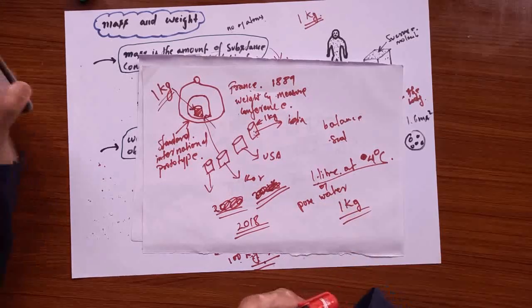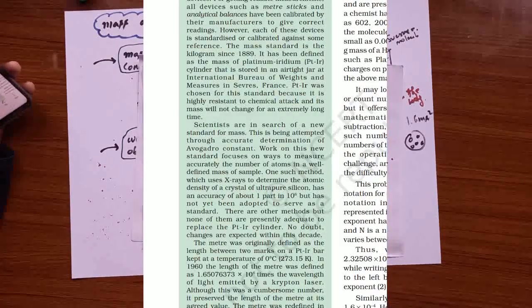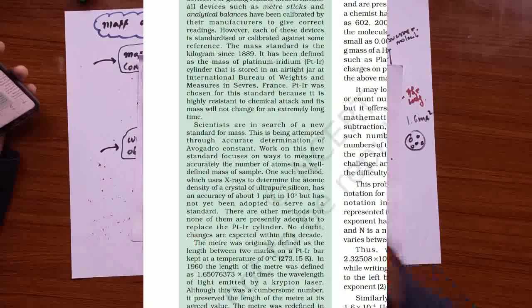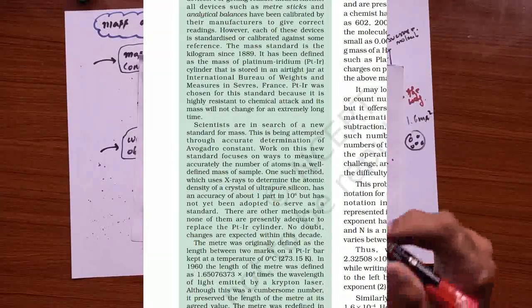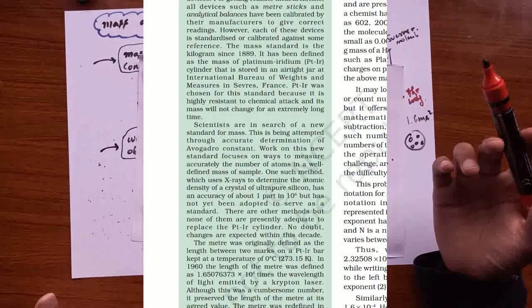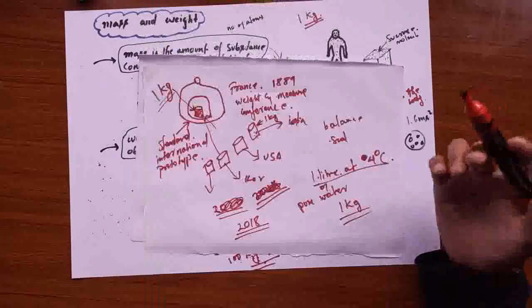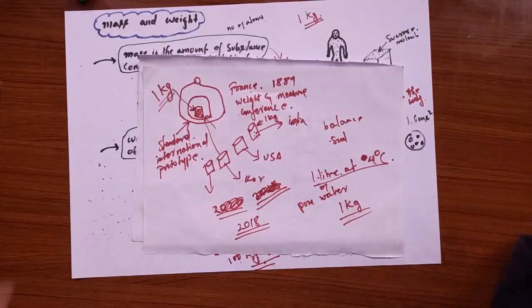Take a look at your reference standard in your textbook. You can see that scientists are in search of new standards for mass. This is the reason: this particular platinum iridium alloy is changing in its mass. So they have to search for new ones.